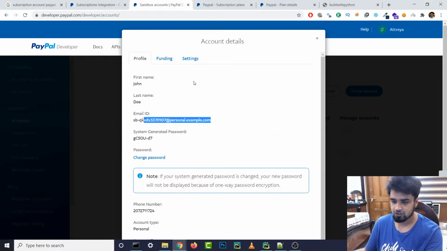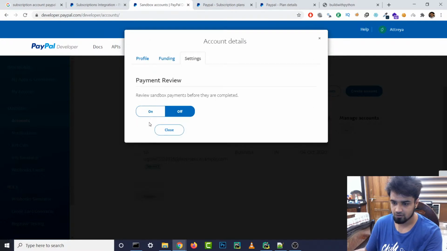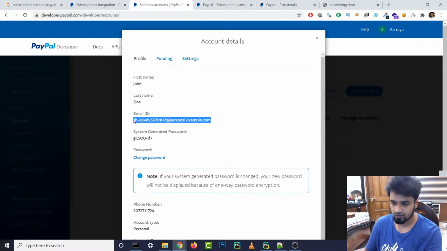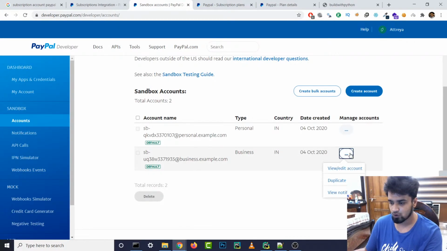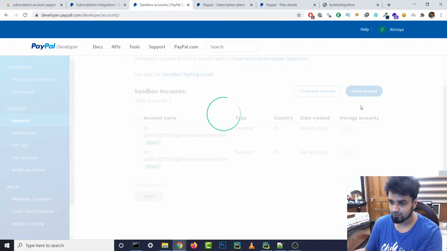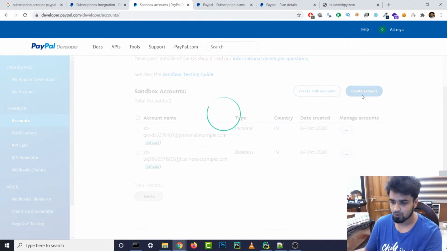Let's give it a... let's see, funding, credit card number, expiration, account number. What's there in settings? Review sandbox payments before they are completed, on, off, profile. I guess we can try out the second one, I don't know why the first one isn't working. I think we can also create more accounts, right? So let's create an account.